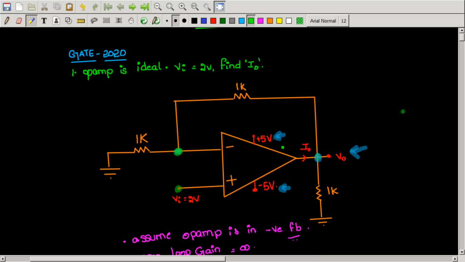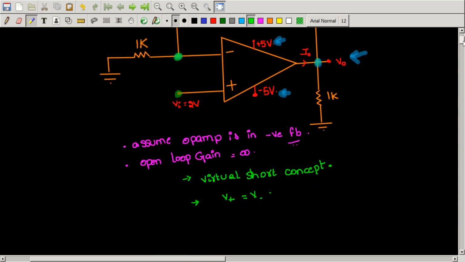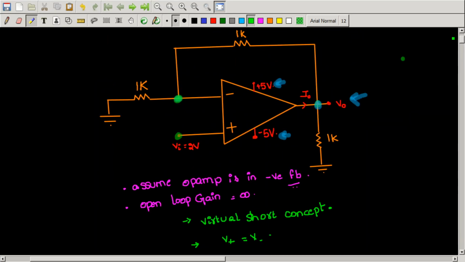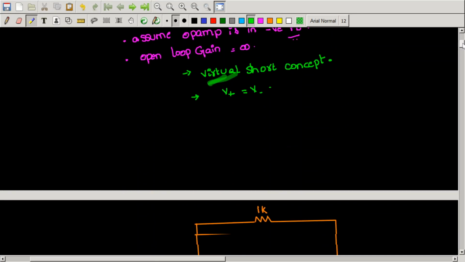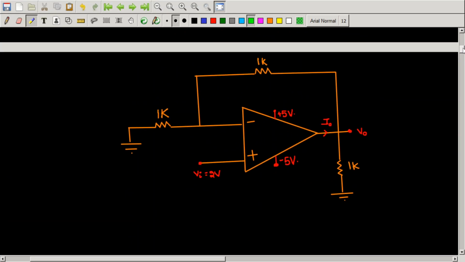Now let me apply. One more thing is why this is called virtual. Because you can see that I did not have any connection between these two. I did not short these two terminals, but due to the negative feedback action, these two voltages are becoming equal. So even though they are not connected physically, they appear to be connected. Hence the name virtual is given. Now let me apply virtual short concept to this question.